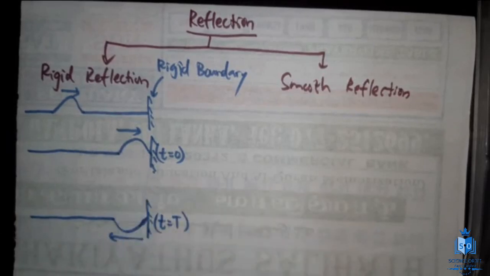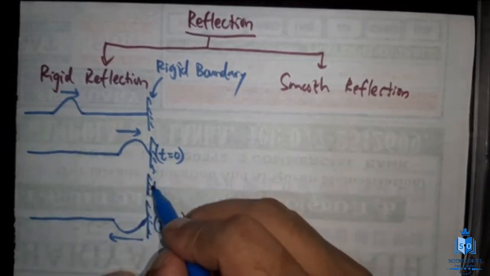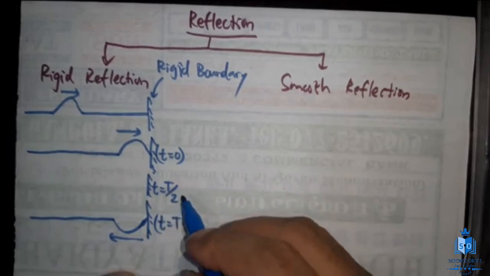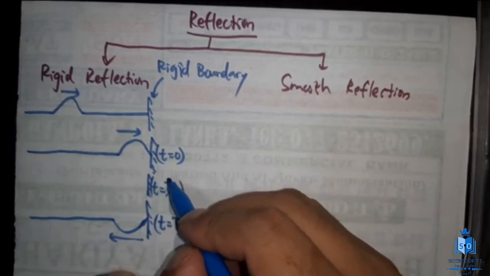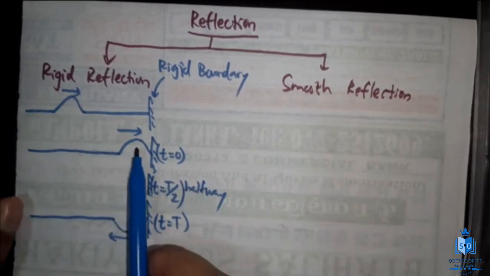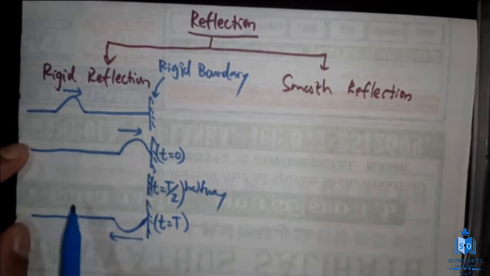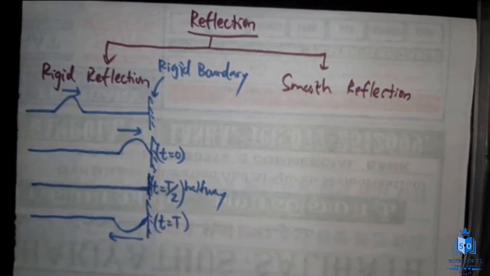Now, what will happen at the halfway point? This is when t is equal to capital T by 2. When I say capital T by 2, you should understand we are talking about the halfway point. At halfway, the pulse is exactly at the center like this.